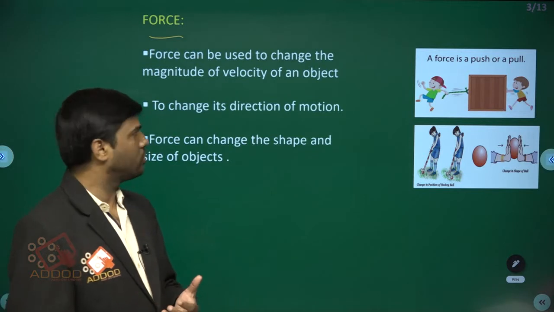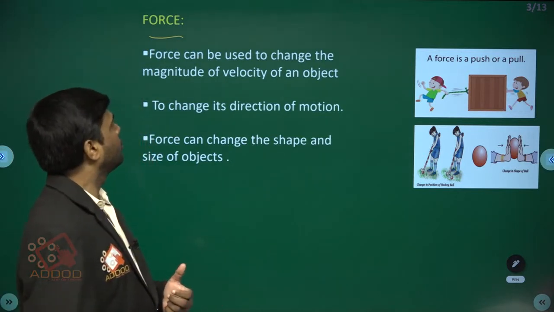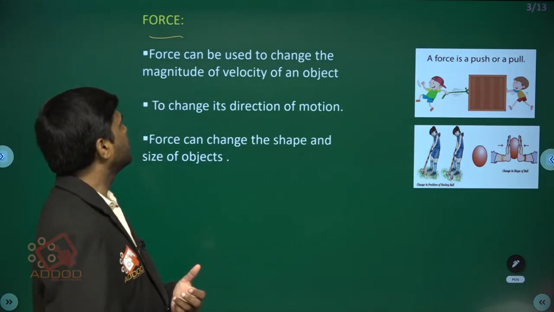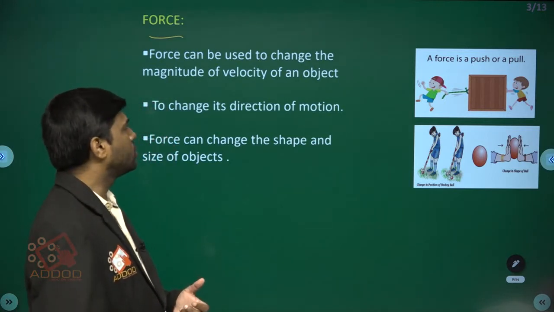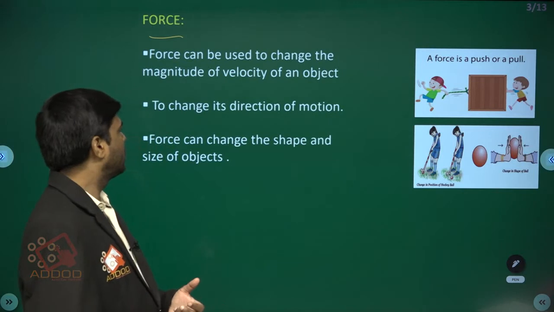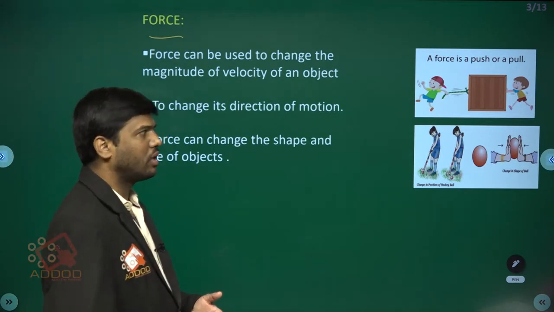So then what is force? Force can be used to change the magnitude of velocity of an object, to change its direction, and force can change the shape of the object.